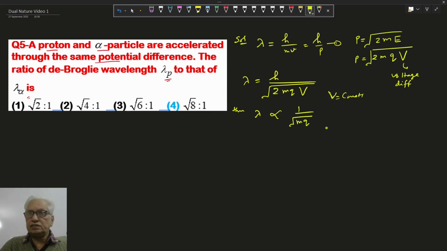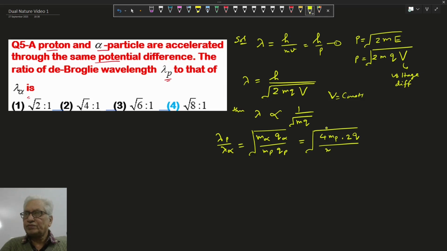Now we have to find lambda for proton upon lambda for alpha particle, which is root of m of alpha particle, q of alpha particle upon m of proton, q of proton. Now we know mass of alpha particle is 4 times mass of proton and charge of alpha particle is 2 times charge of proton. So if we cancel out mp and qp, it will be root 8 to 1. This is the ratio. So option 4 is correct.